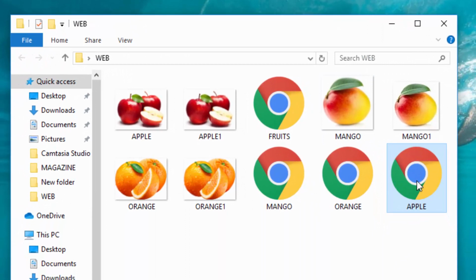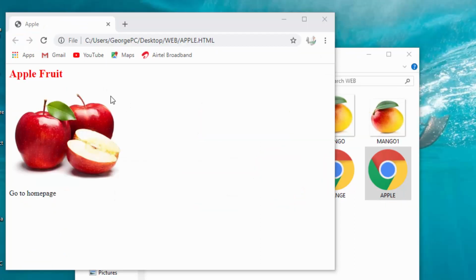Now I will double click this page for you to see how it looks like. And now you can see this is the page for Apple.